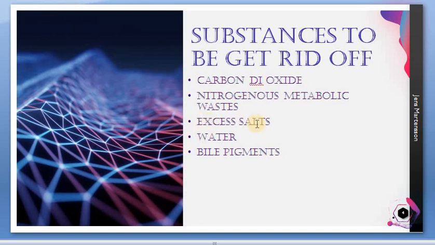And the next one is excess salts. Excess salt, like sodium chloride. When you are having too much salt in your food, or if you are continuously consuming too much salty food, this excess salt has to go out through the excretion process. This is also happening through our kidney. You will be learning about this in later classes.